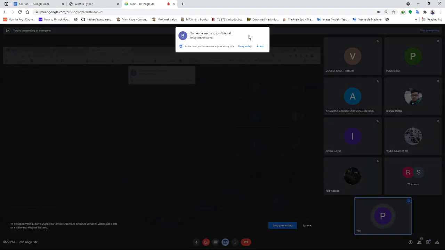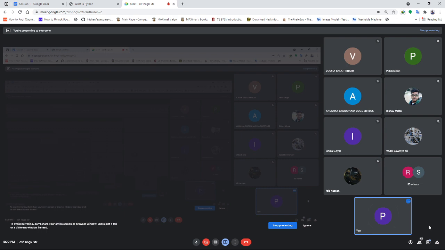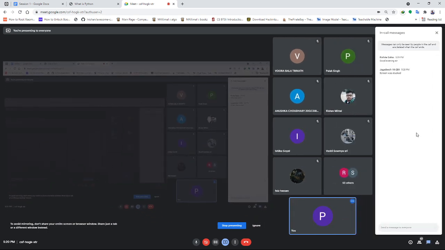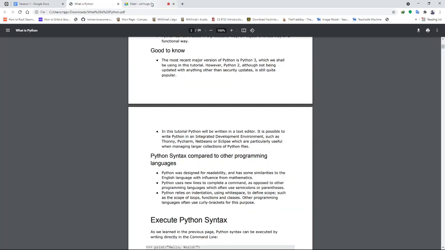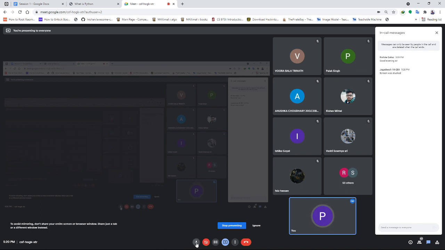So what do you understand by indentation and white spaces here? Screen was stuck. Okay, give me 2 minutes, guys. 1 second.